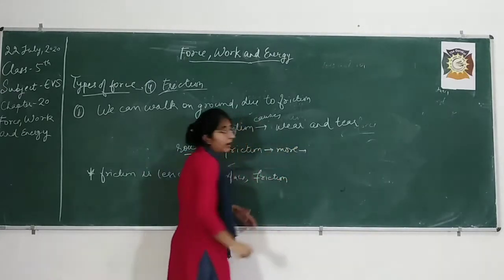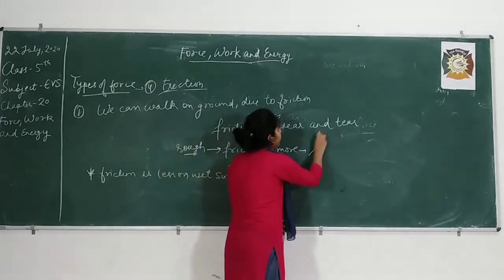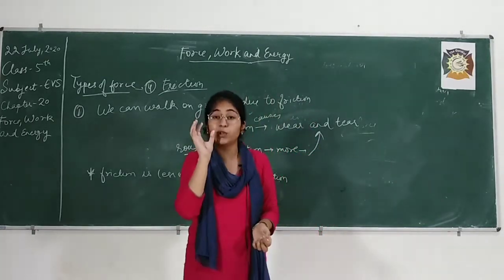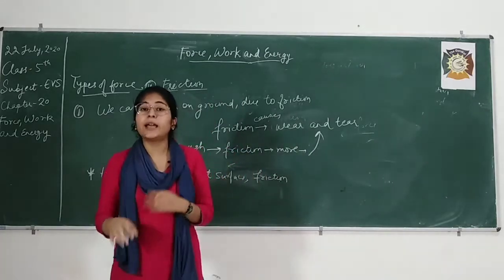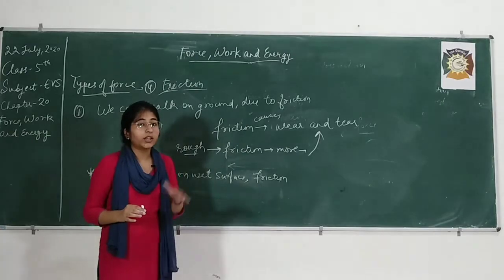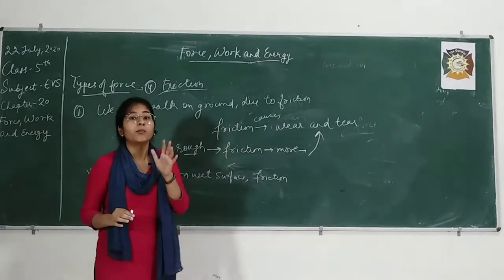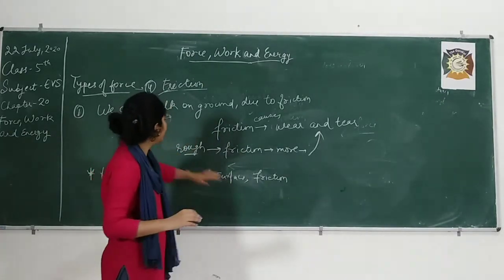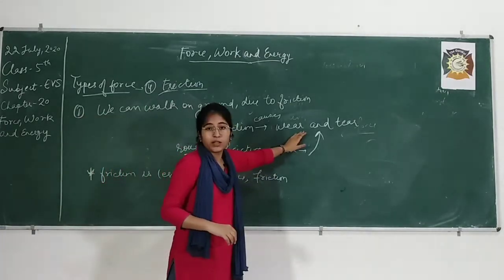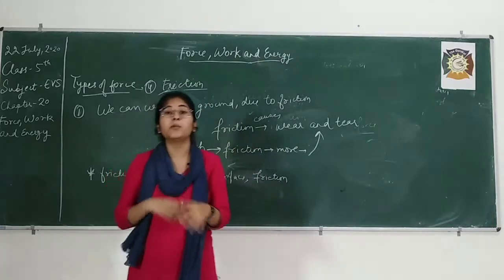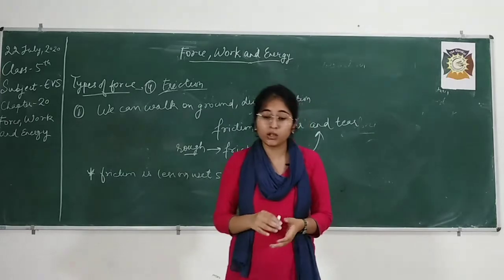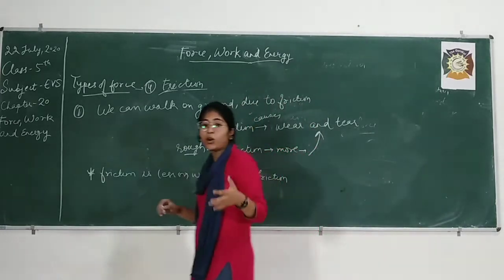And if friction will be more, there will be wear and tear, there will be damaging of machinery. I repeat, just listen carefully again. You have seen that in machines we use oil, grease, paint. Why do we use oil there? To make the surface smooth. What if the surface is not smooth? It will be rough and there will be friction. More friction means more wear and tear, means the machines will get damaged very soon, very easily. That's why we apply grease or oil over the machinery.